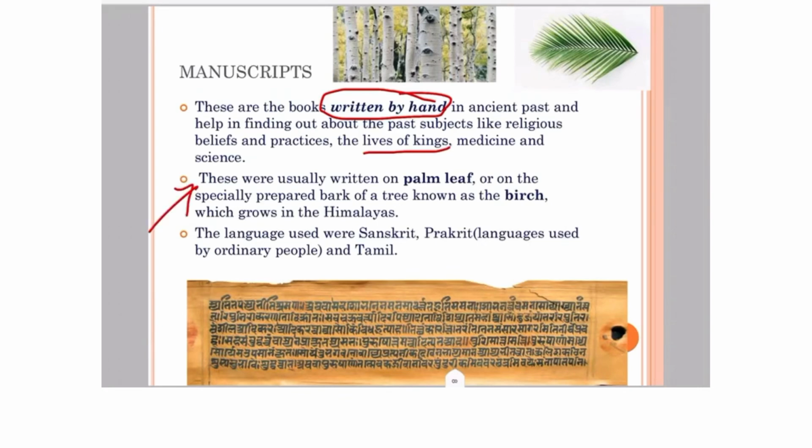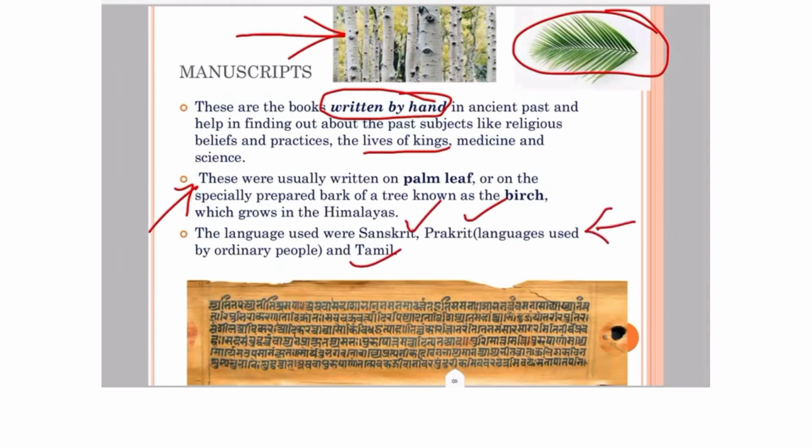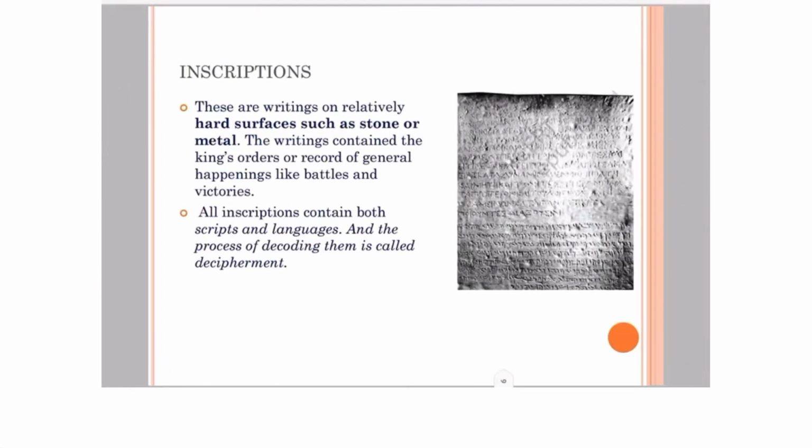Now you should remember, this is an important point, that these were usually written on palm leaf. I have shown the picture of palm leaf here, and on the specially prepared bark of a tree known as the birch. Here is the picture of the bark of a tree that grows in the Himalayas. The languages used in these manuscripts were Sanskrit, Prakrit or Tamil. This is an important point you should remember. Prakrit was the language used by ordinary people, and here is an image showing how manuscripts used to look.